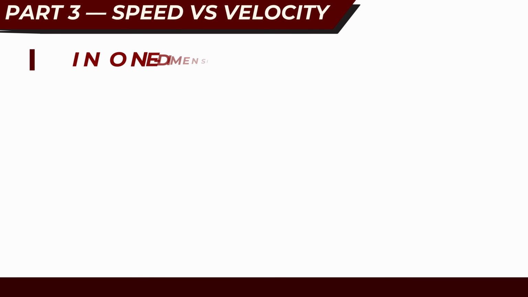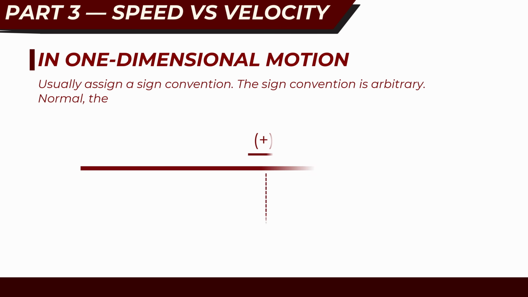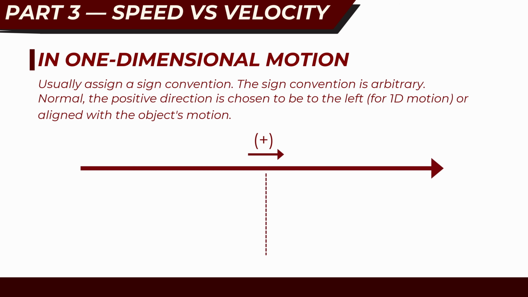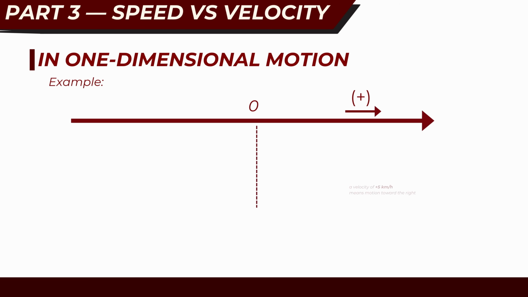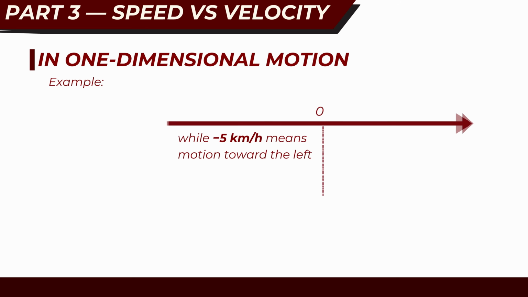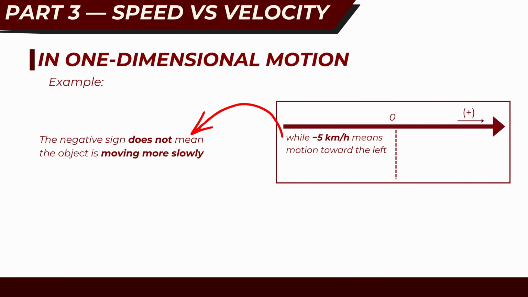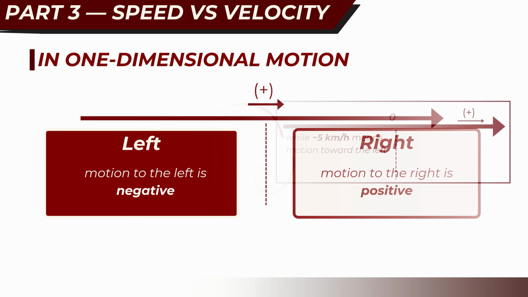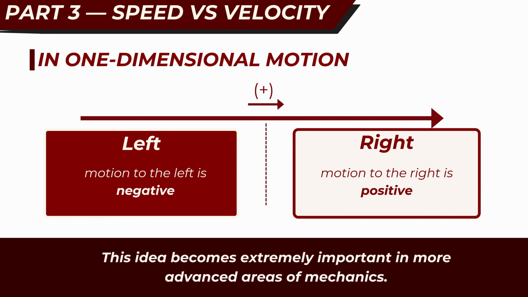In physics, velocity can also be negative. In one-dimensional motion, we usually assign a sign convention where motion to the right is positive and motion to the left is negative. For example, a velocity of plus 5 kilometers per hour means motion toward the right, while minus 5 kilometers per hour means motion toward the left. The negative sign does not mean the object is moving more slowly, it simply indicates direction. This idea becomes extremely important in more advanced areas of mechanics.